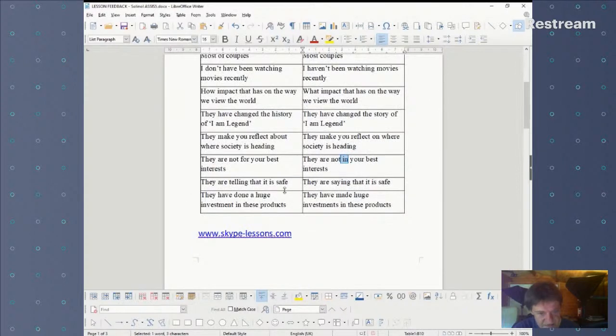They are telling that it is safe. So this is a really common mistake. I correct this kind of mistake more or less on a daily basis. The mistake of using tell instead of say and say instead of tell. You say something, but you tell someone something. So you can use tell when you're talking about who you spoke to as well. Yeah, I told my mum about the fire or whatever. But you say that it is safe.